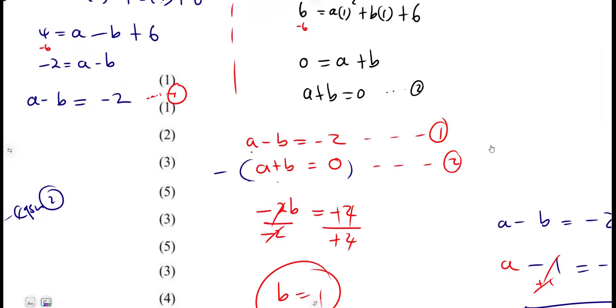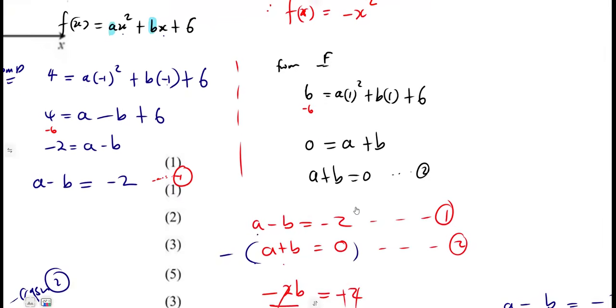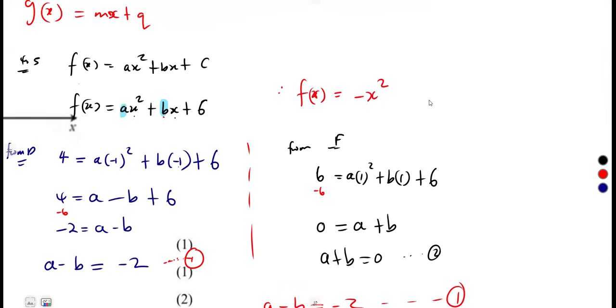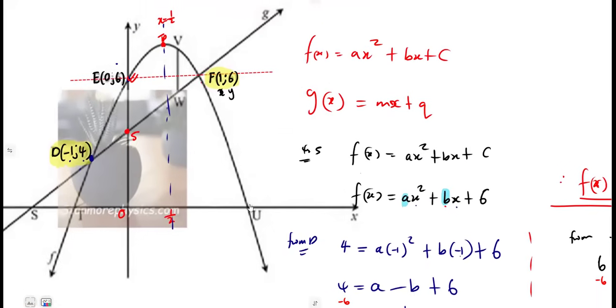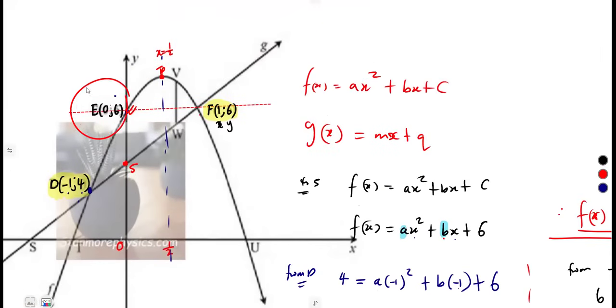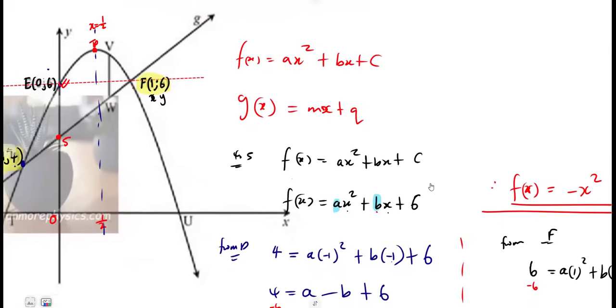Our b is +1, so that's plus 1x, which is plus x. Our c, remember, it was the constant that we saw from the y-intercept, and it's 6 already. The y-intercept of our f of x, which is occurring at point E. We already have that one.